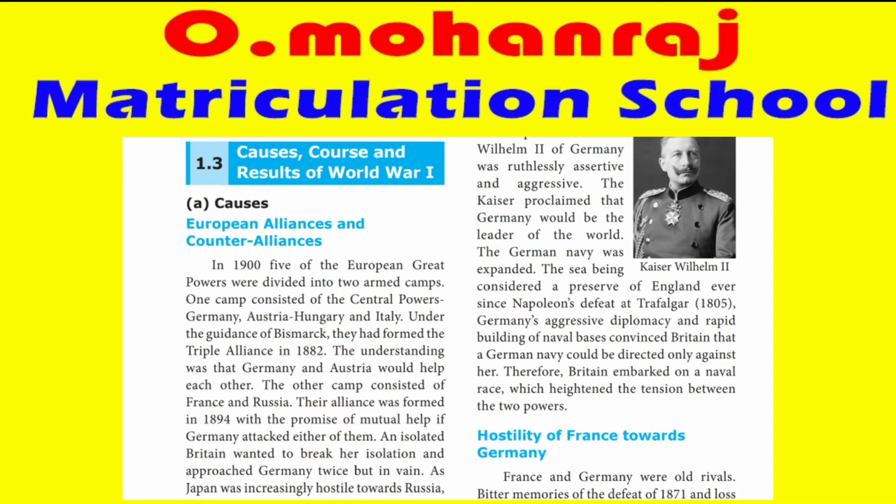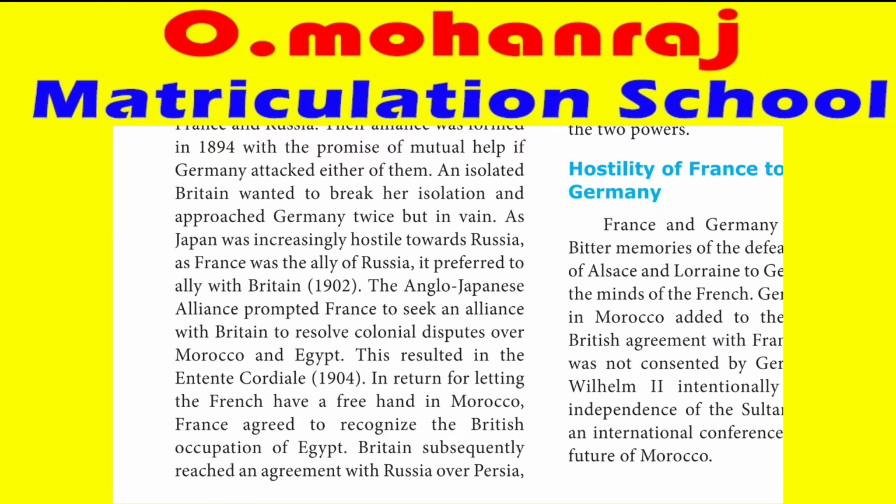At the same time, Japan was increasingly hostile towards Russia. We have seen in the previous points that Japan attacked Manchuria and Russia wants Manchuria, that important Port Arthur. So Russia and Japan were hostile among themselves. As France was an ally of Russia, Japan preferred to ally with Britain. So they made the Anglo-Japanese alliance.